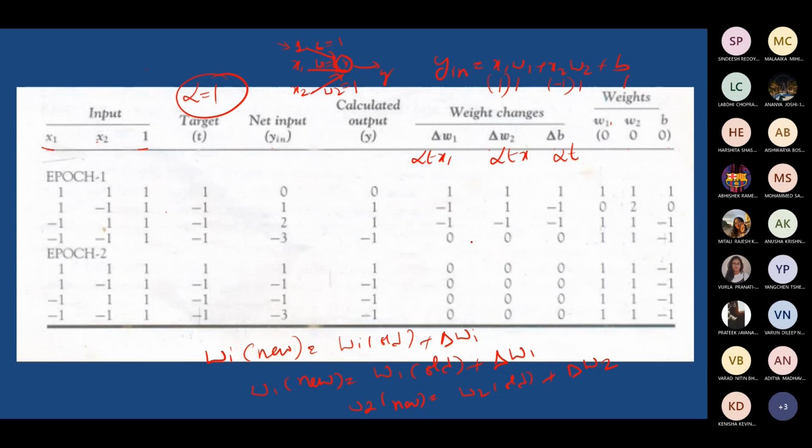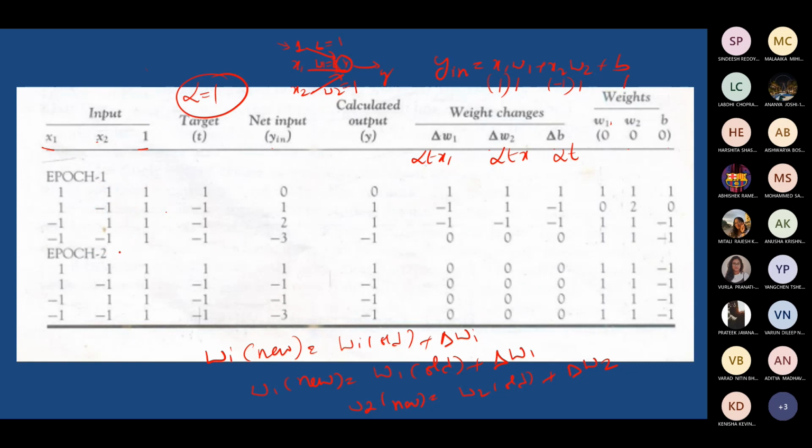You can just stop with the weight. Otherwise you may have to repeat it. Now shown here is epoch 1. Suppose you are not able to meet y is equal to t after training with all these 4 patterns.